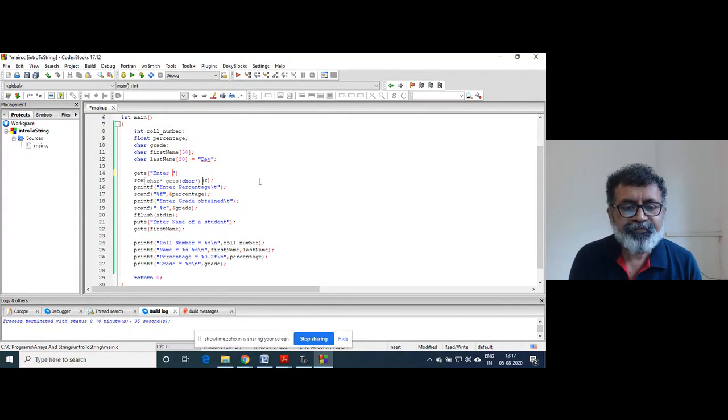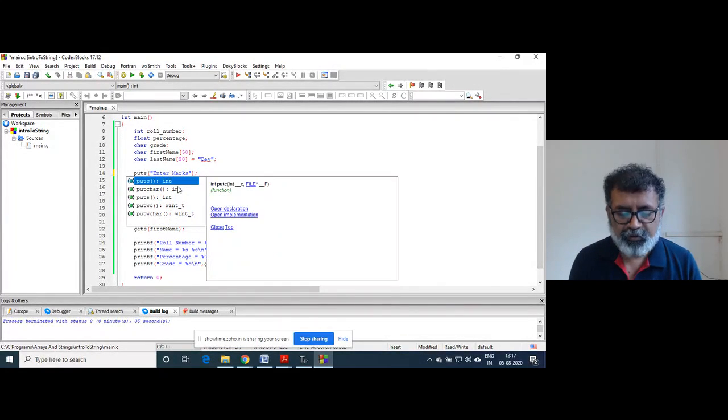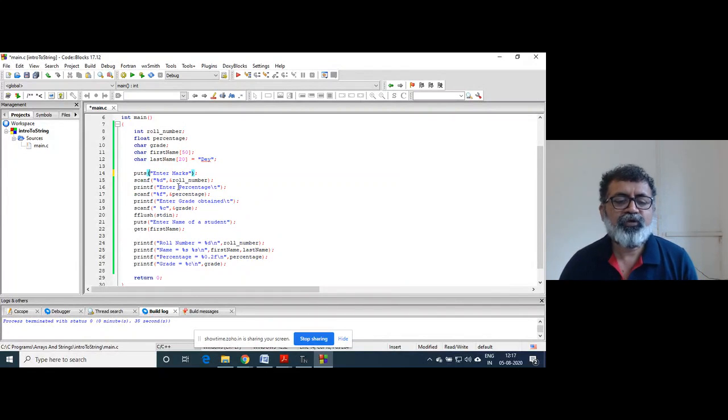Enter marks. That is also a message. Sorry, not gets, puts. Puts is also a message. But usually for getting marks, we are going to use scanf, so that pair looks odd. That's why we use the printf function.